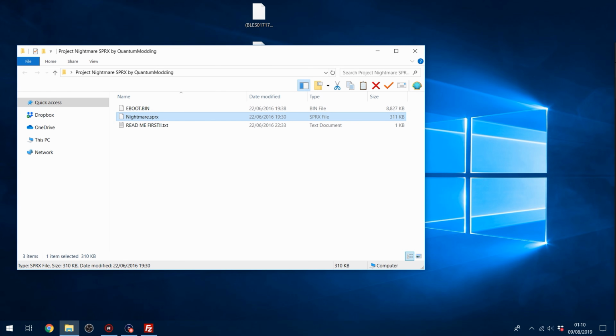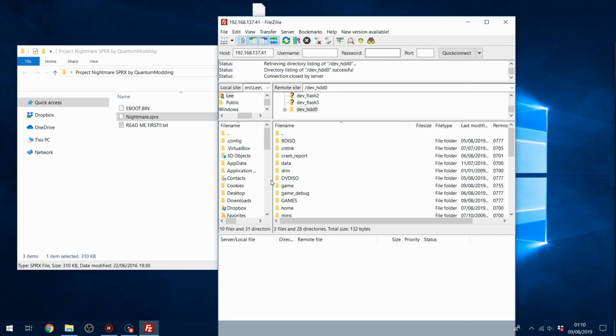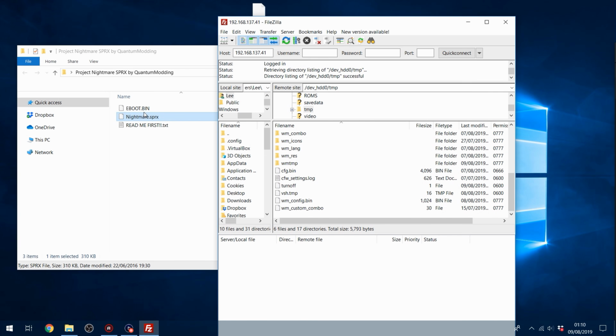So what we're going to do is go back onto FileZilla here, and go to the TMP folder. The SPRX file just goes in here, in the root of this folder, right there. Then the eboot.bin has to go in a different location.